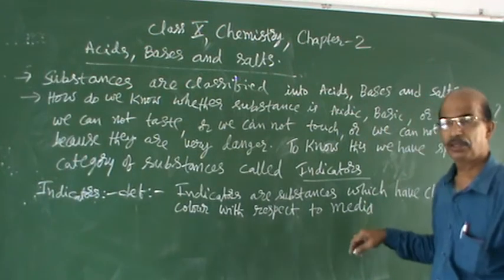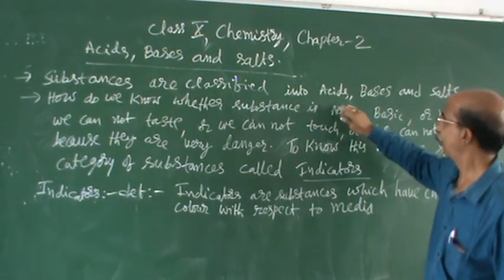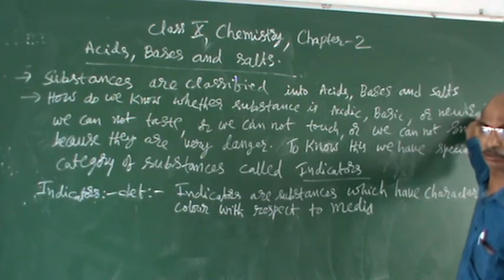What media here? Media is acidic, basic or neutral. That is called media.